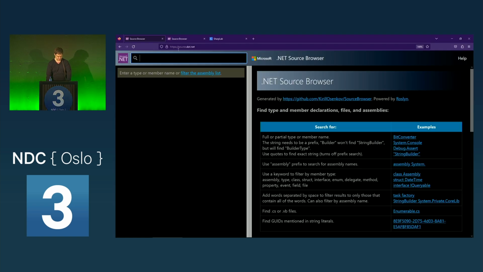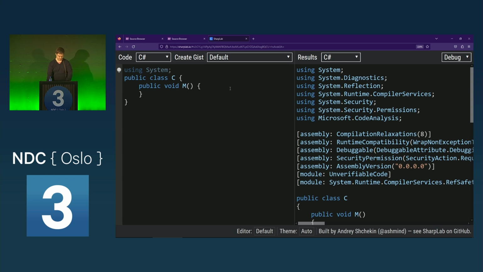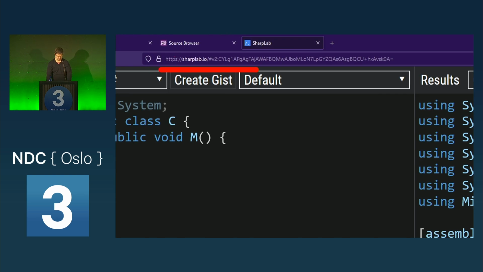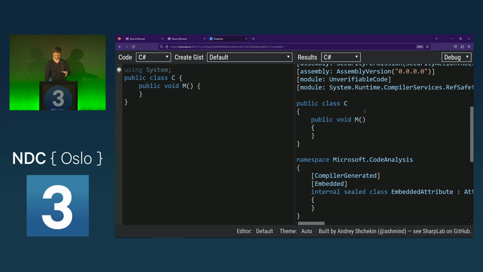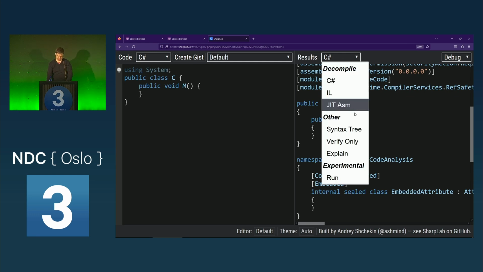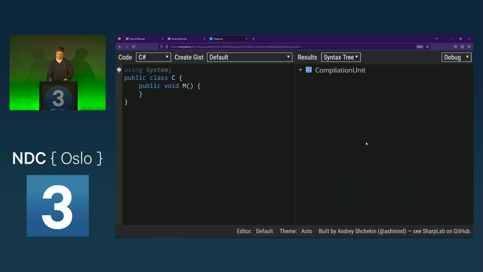What does a syntax tree look like? If we go to sharplab.io, we can enter some code, and the default is the C# version, so it actually compiles and decompiles the code, so it basically gets rid of all the syntactic sugar. And we can also change it to the syntax tree, which is now the Roslyn representation of our source code.